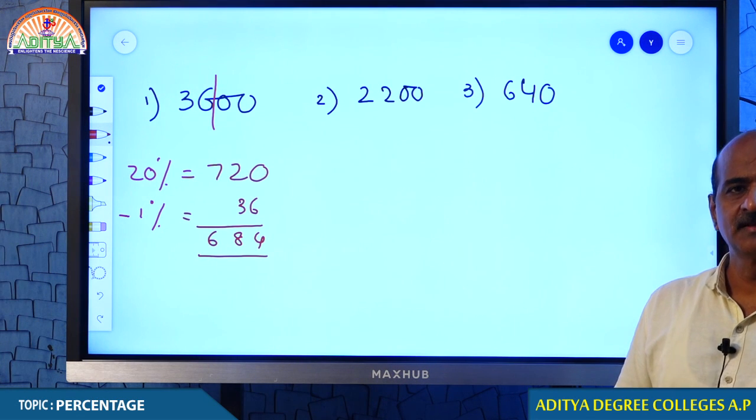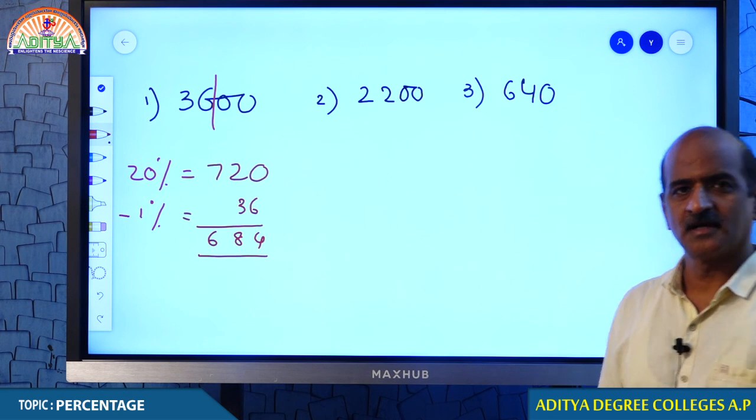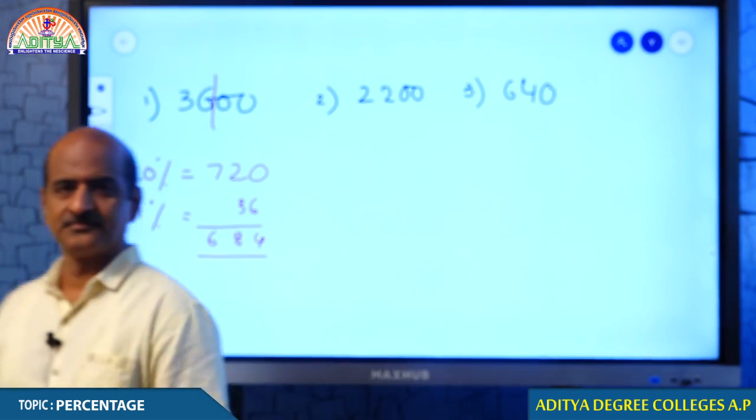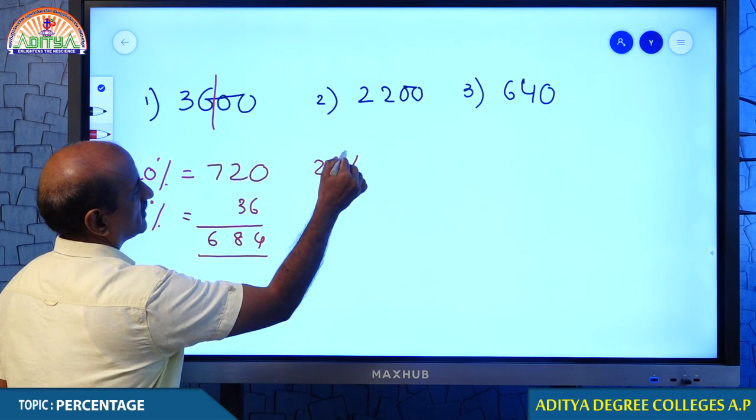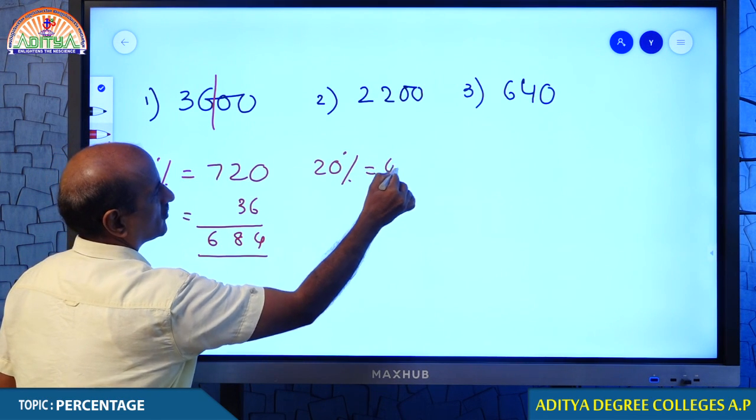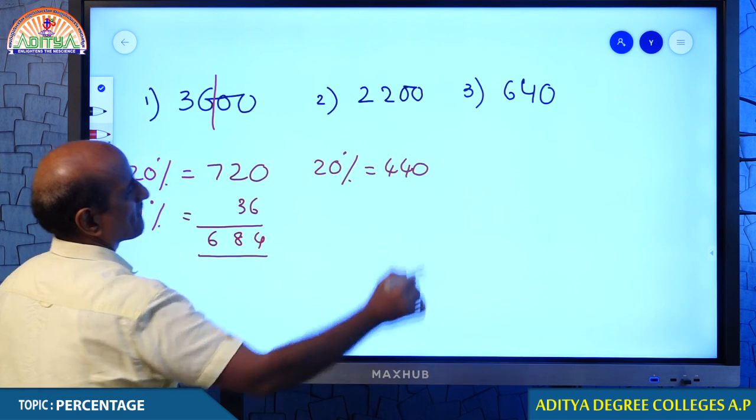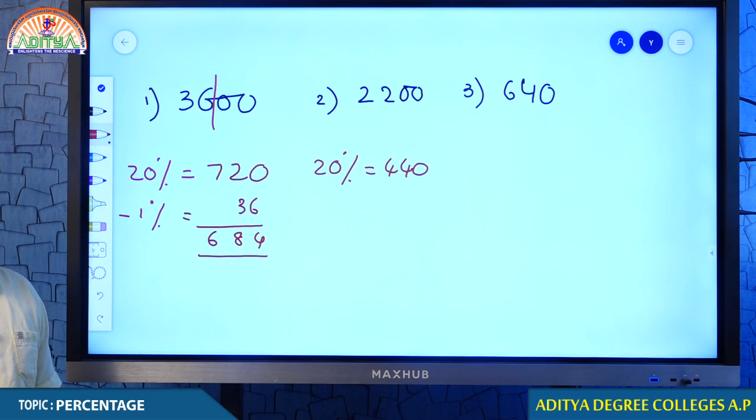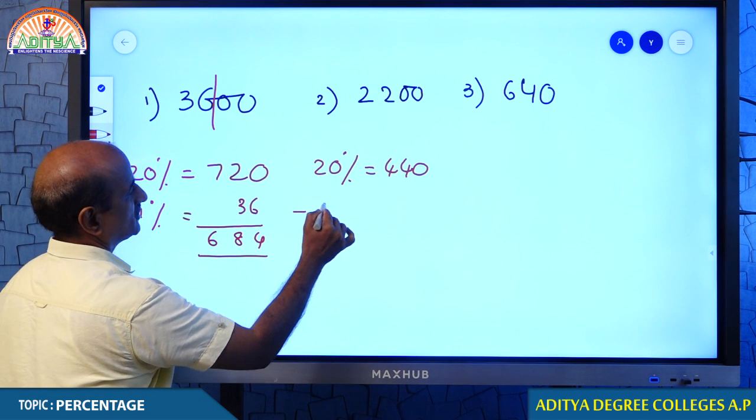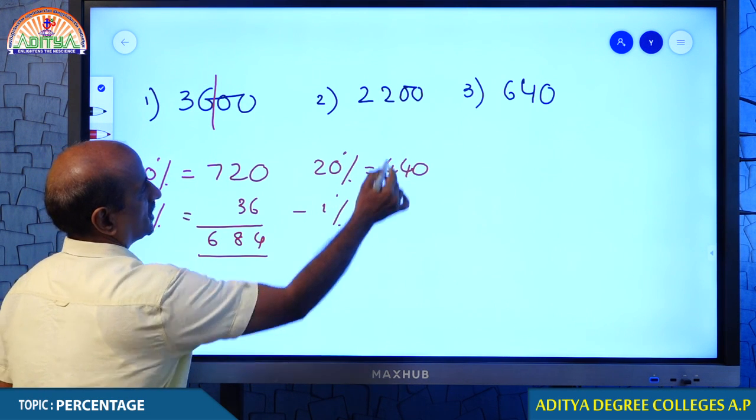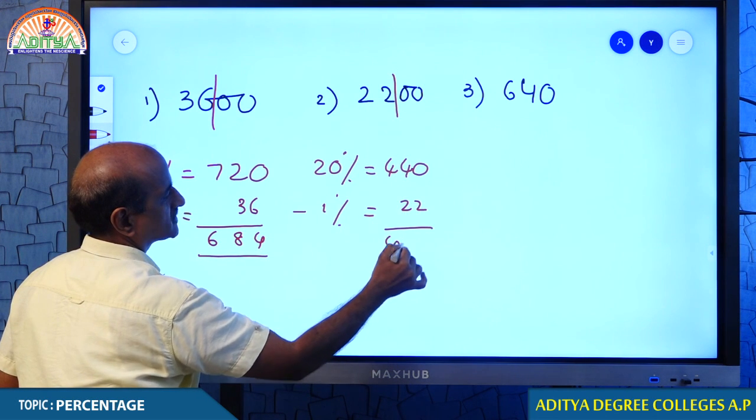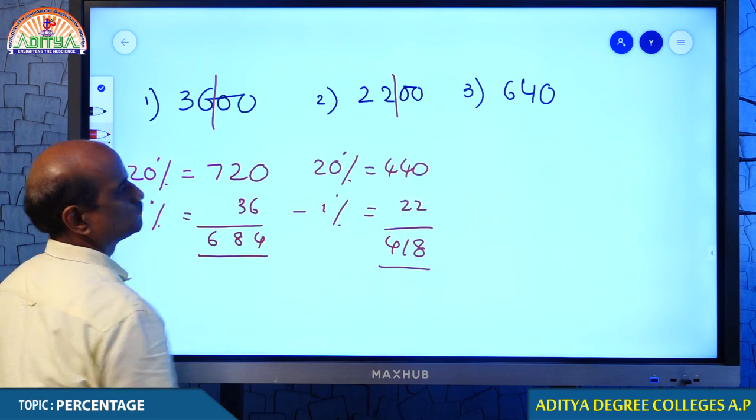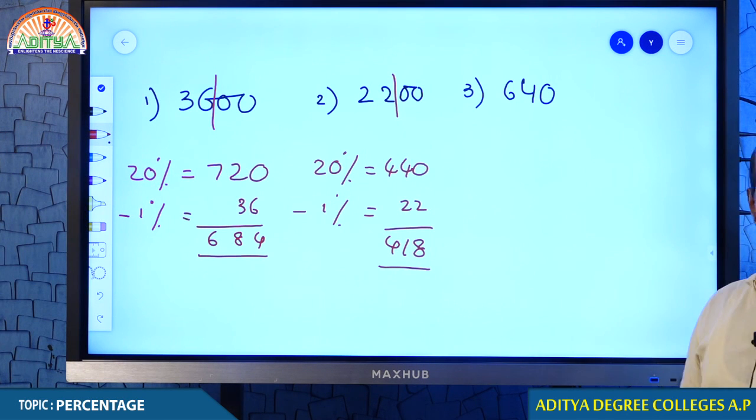Come on, do the remaining questions. I want to check how you are doing. How much is 20%? 20% is 440. Every 10% is 220, so 20% is 440. From that, you have to reduce 1%. How much is 1%? That is 22. Therefore, your answer is 418. I hope you understand this.